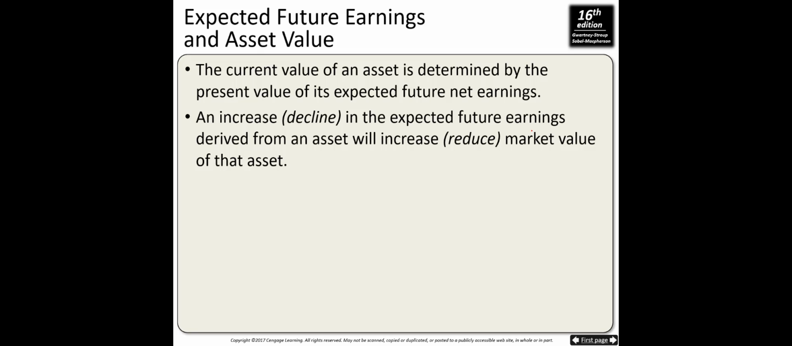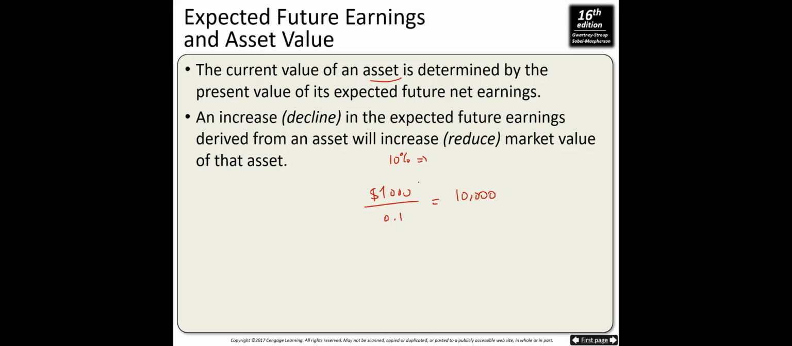The current value of an asset is determined by the present value of its expected future net earnings. And usually we assume that this asset is going to bring unlimited future earnings. So therefore we are going to use the perpetuity formula. So let's say this asset brings $1,000 of return every year and the interest rate is 10%. Divided by the interest rate I, which is 0.1. 10,000 is the value of the project. Okay, this is how we calculate the value.